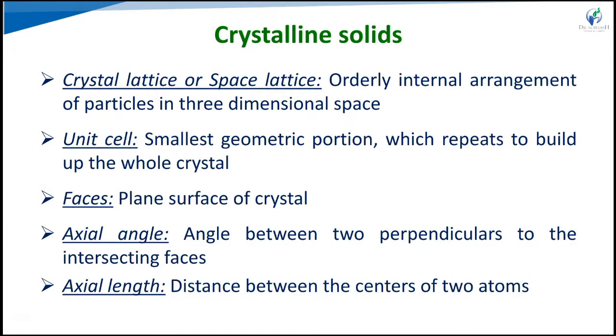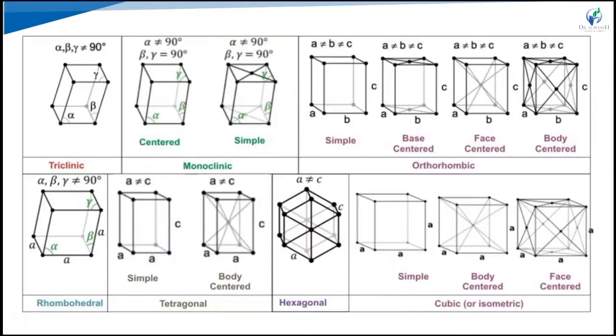Crystalline solid: the parts are the crystal lattice or space lattice, the orderly internal arrangement of the particles in three-dimensional space. Unit cell: the smallest geometric portion which repeats to build up the whole crystal. Face: the plane surface of a crystal. Axial angle and length are there: the angle between two perpendiculars to the intersecting faces, and the distance between the centers of two atoms.